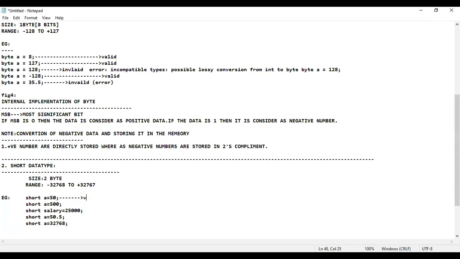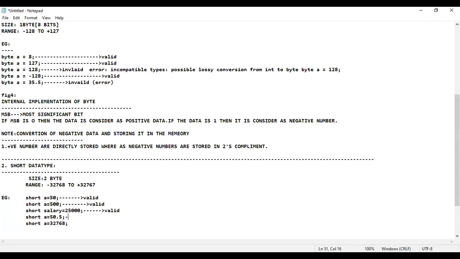So I would like to tell this happens to be the valid one. And the next one happens to be 500. Is that valid? Yes, it is valid. I would like to tell this also happens to be a valid one. So next happens to be 25,000. Is that valid? Yes, it is valid within the range.